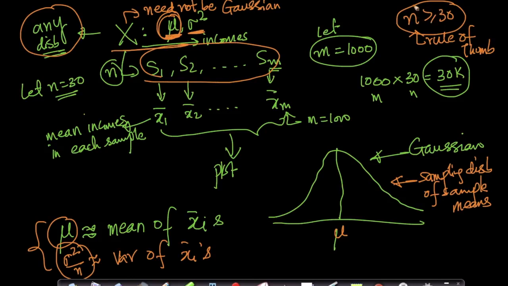But as soon as you have n greater than or equal to 30, these things will start falling in place. So for any given random variable, you can estimate its mean and variance by using the sampling distribution of sampling means very, very easily. This is why it is so powerful. This distribution could come from anything in the universe. Any distribution, it will take care of it. That's why central limit theorem is such a fundamental idea in probability and statistics.